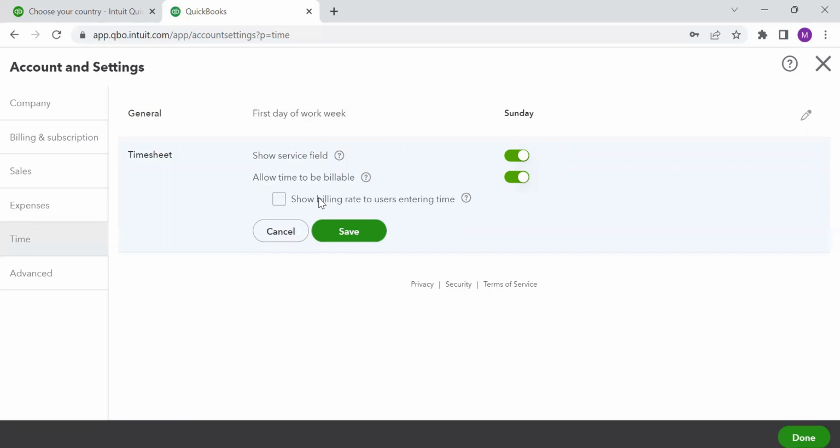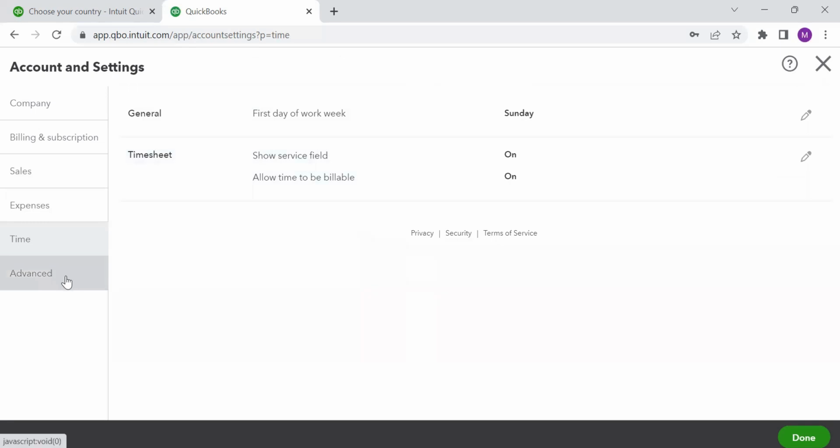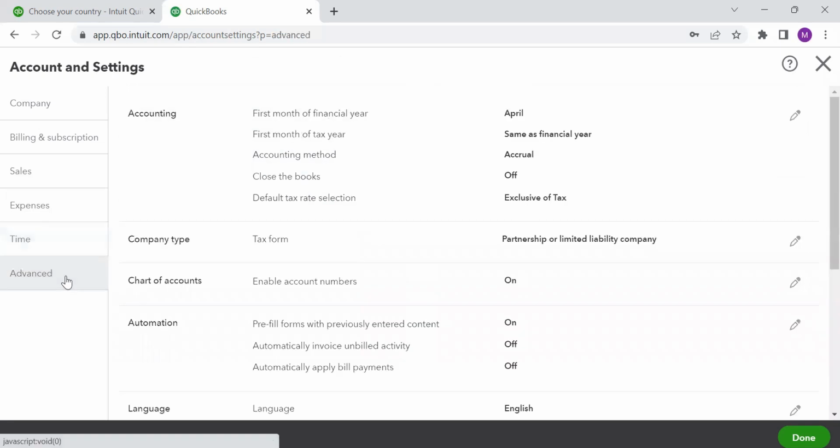And the second is, with the time he has allocated or spent with a client, he will also be able to see the charges which you are going to bill to that client. So if you don't wish the employee to see the rate which you are going to charge, you can keep this option inactive by not clicking on it and save. All right. The last option is advanced.